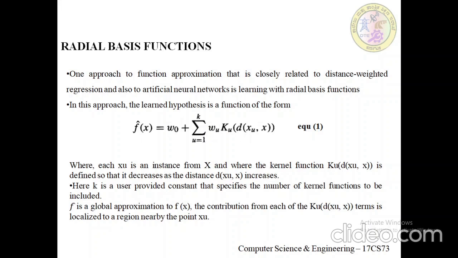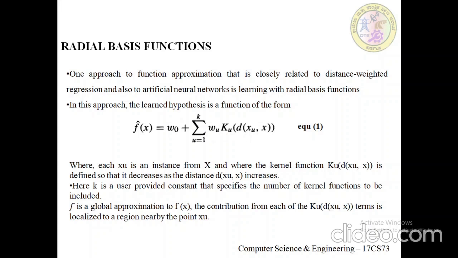In this case, k is a user-provided constant that specifies the number of kernel functions to be included. Though f cap of x is a global approximation to f of x, the contribution from each kernel function, that is each Ku of d of xu comma x term, is localized to a region nearby the point xu.